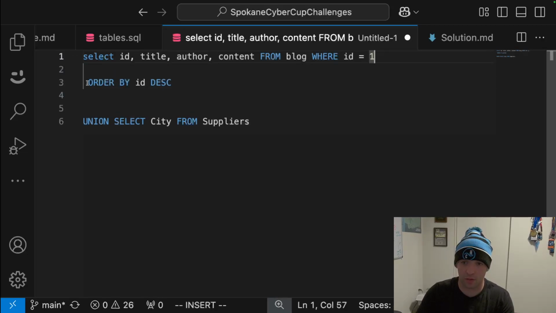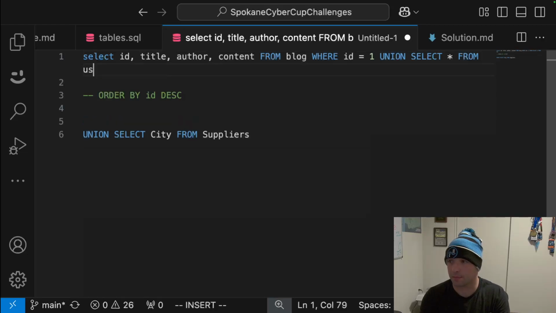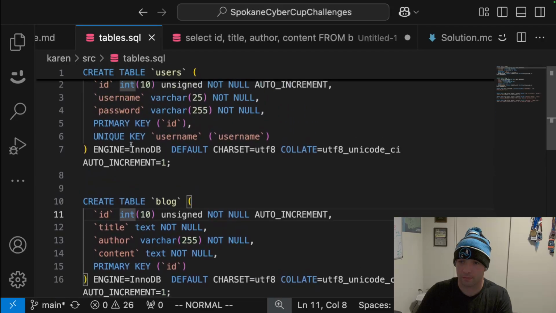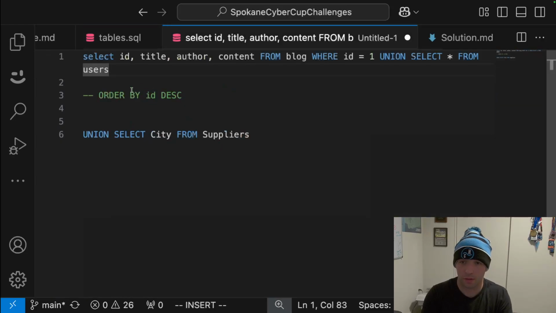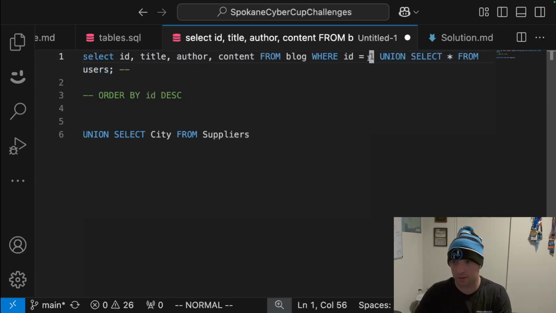We're going to use a comment here, so we can effectively just ignore that at this point. Or, actually, no, we want to do a union. So union select star from users, I believe is the name of the table. Cool. So we're going to do a semicolon and then a dash dash. And we now know our input is this.